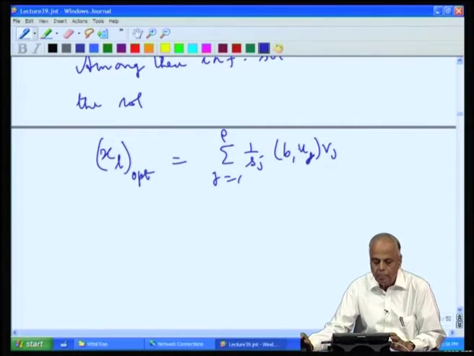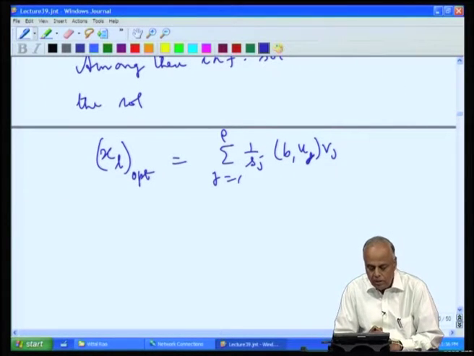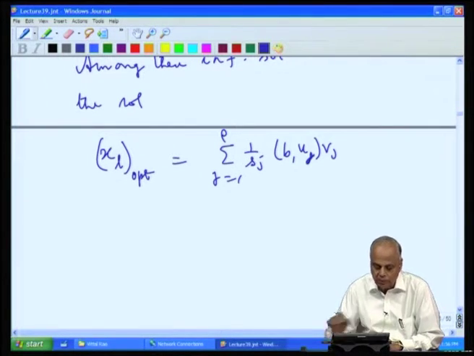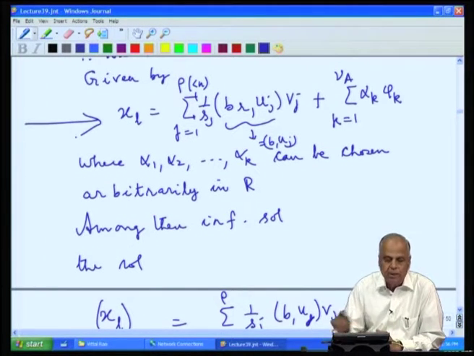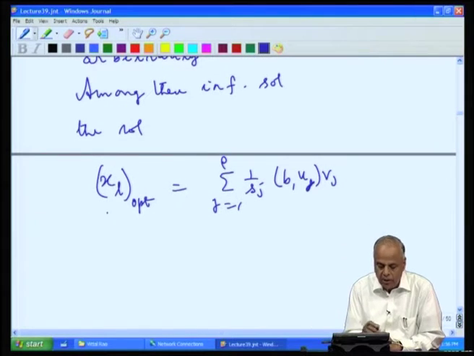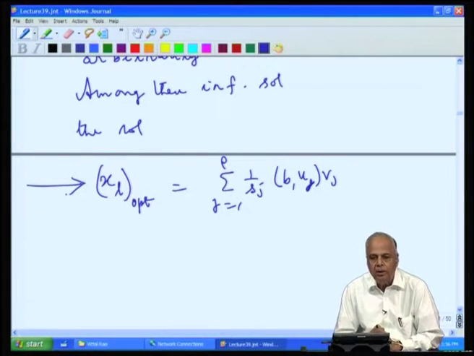So, therefore, in the case when rho is less than n, the consistency condition is not satisfied, a least square solution exists. There are infinite number of least square solutions given by this, and among all these there is one which has least length and that is unique, and that is called the optimal least square solution.